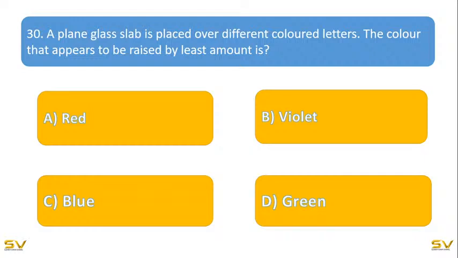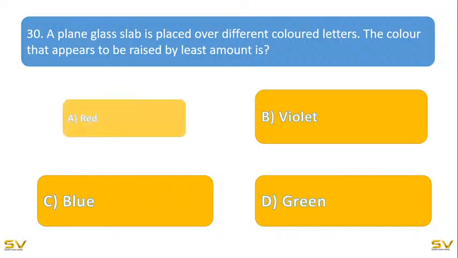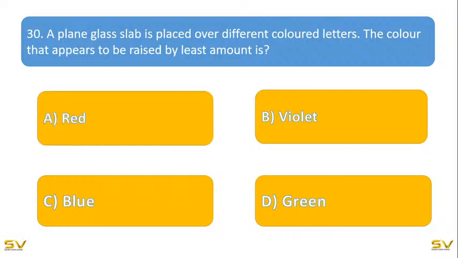Yes, okay, I'm revealing that. It's red, because red having the longest wavelength, it deviates very little. That's why red is the correct answer. Okay, right. Now it's time to end the physics quiz.